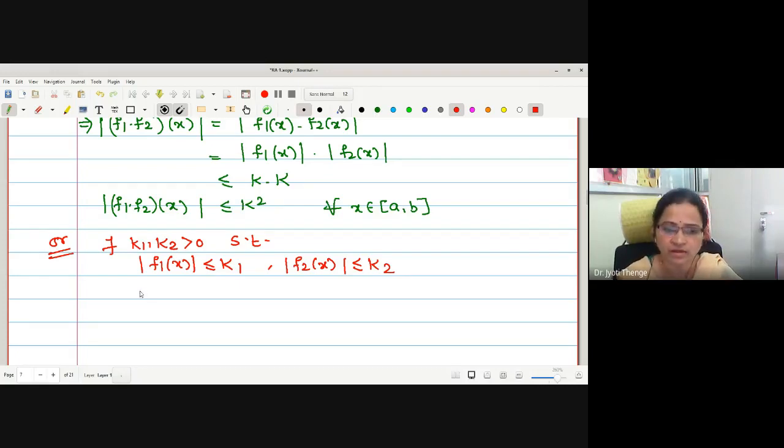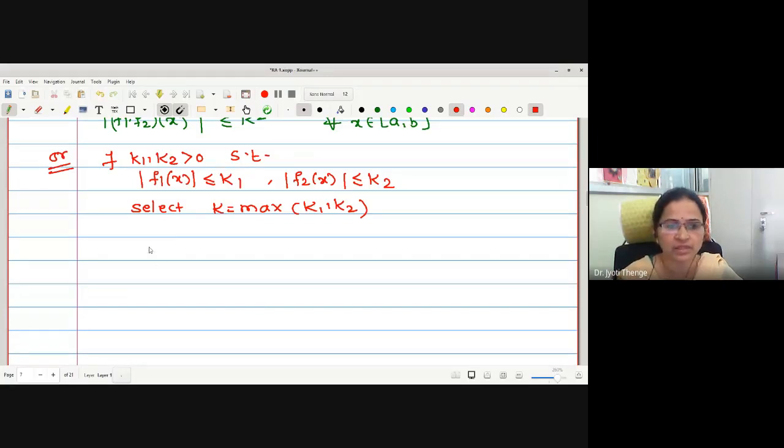Or in other words, in another way, I can select the maximum among the two. I can select k as the maximum of k1, k2. If it is the maximum, then surely k1 is less than or equal to k, k2 is less than or equal to k. Therefore, the bounds for both the functions are satisfied. Therefore, one can write mod of f1 of x less than or equal to k, mod of f2 of x less than or equal to k.